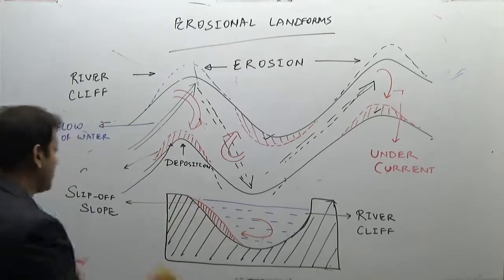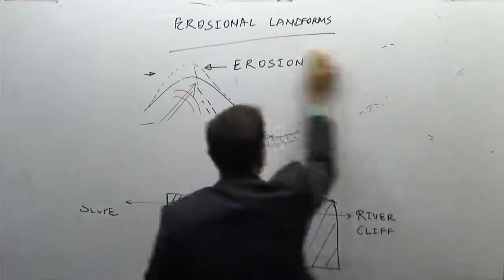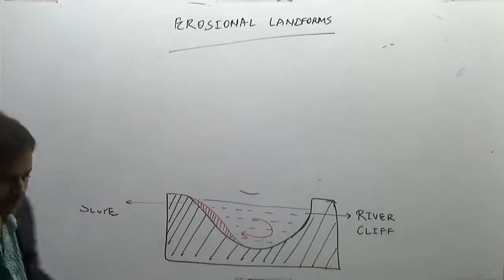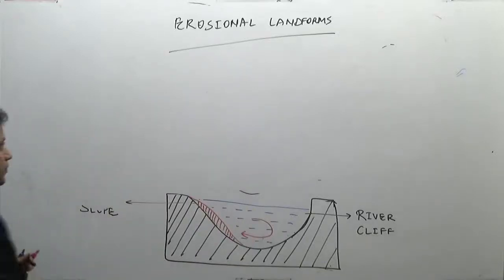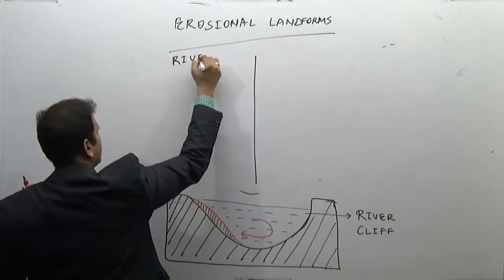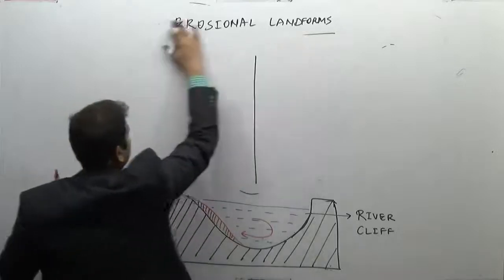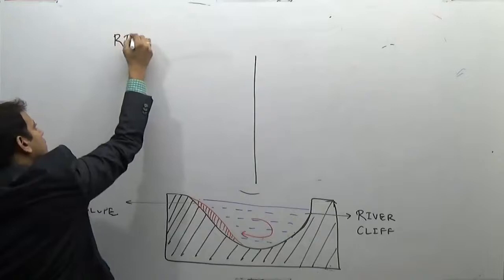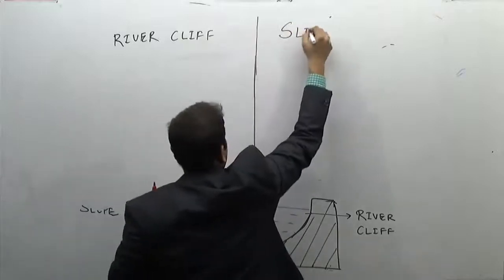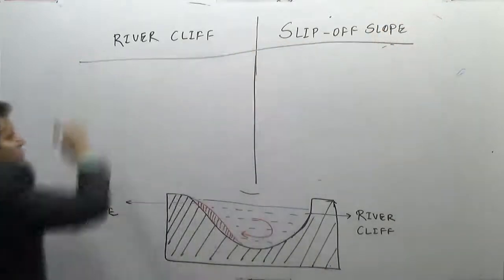So how are this river cliff and the slip of slope? Or how is the river cliff?